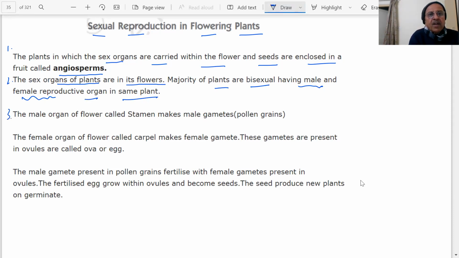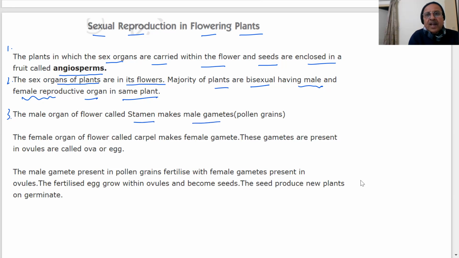The male organ of the flower, called stamen, makes male gametes or pollen grains. The female organ of the flower, called carpel, makes the female gamete. These gametes are present in ovules, called ova or egg. The male gamete present in the pollen grain fertilizes the female gamete present in the ovule. The fertilized egg grows within the ovule and becomes a seed. The seed produces a new plant or germinates. So this is happening in the case of flowering plants.